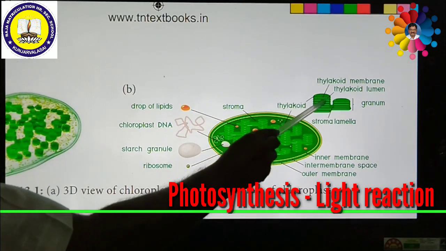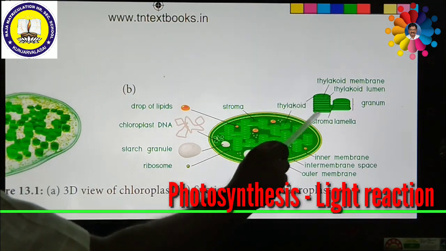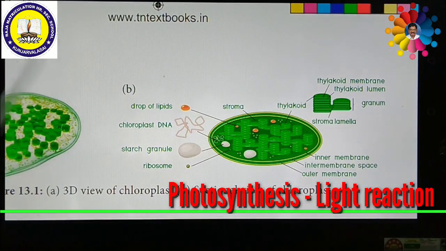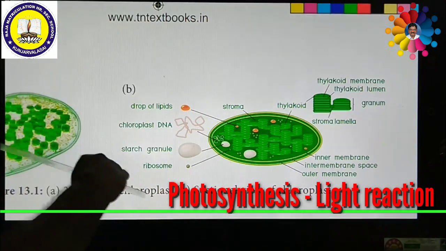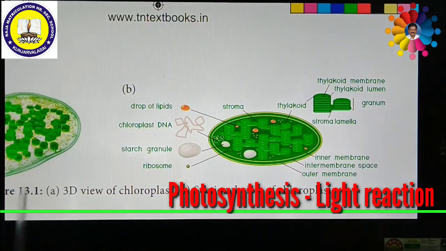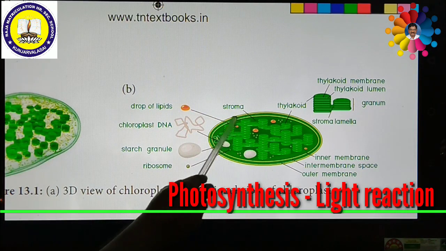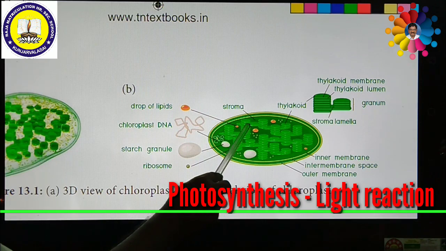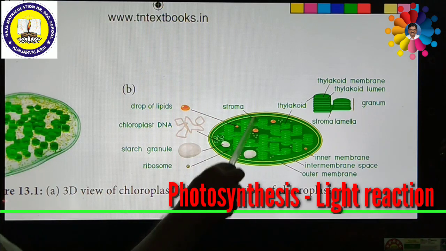Look at this picture. This indicates the thylakoid and the thylakoid membrane. A number of thylakoids are arranged one over the other. This bunch of stacks of thylakoids is called grana; singularly it is called a granum. Inside the granum, a lot of thylakoids are arranged one over the other to form a stack. These grana are interconnected with the help of stroma lamellae. So the connection between them is called stroma lamellae.